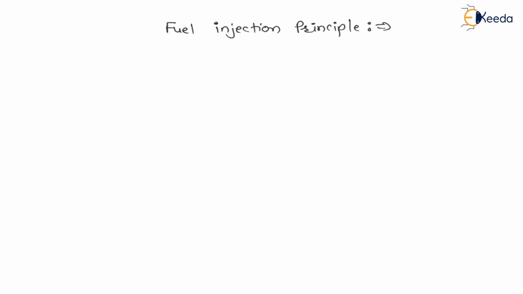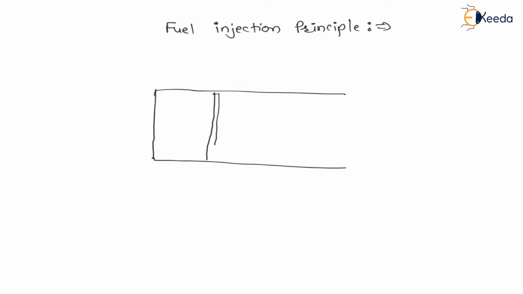Let us say in case of this diesel engine, this is a cylinder, and after compression the piston will be at top dead center. After compression piston will be at this top dead center, right? And here there will be a fuel injector, that already we have seen, right? Now let us say this is a fuel injector.